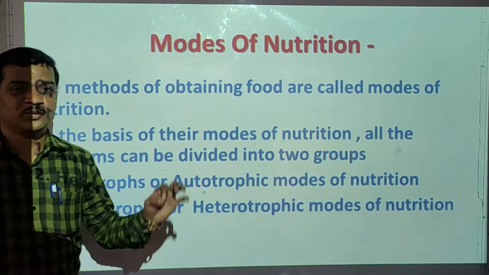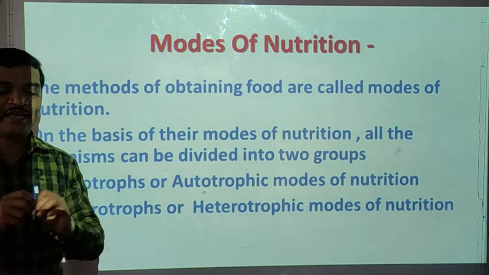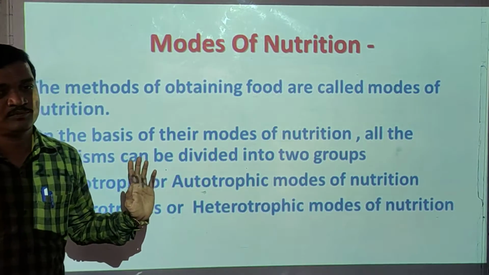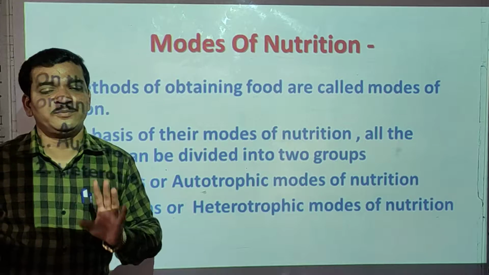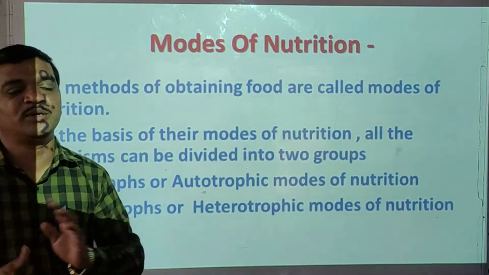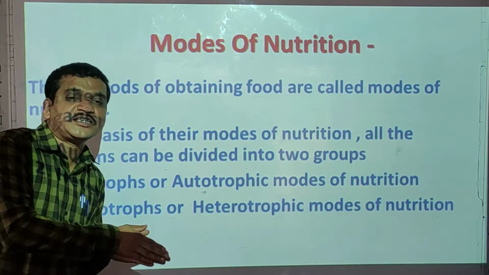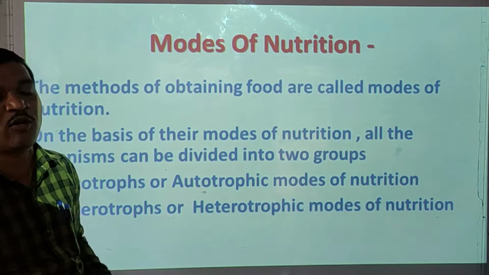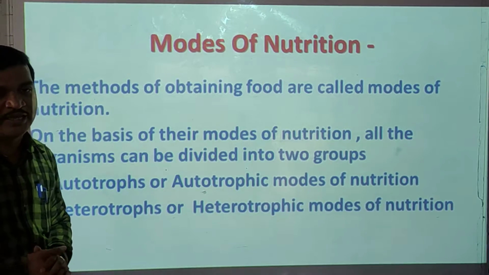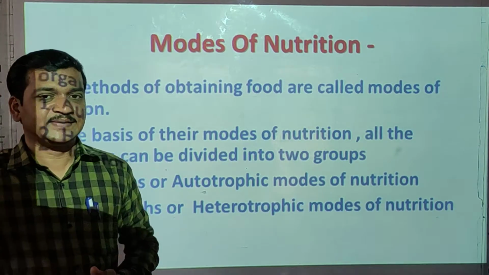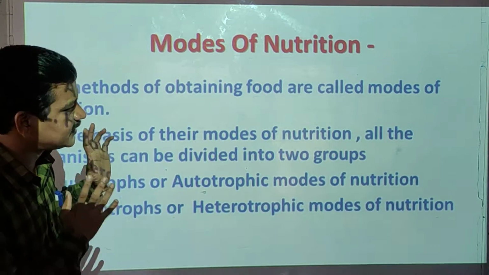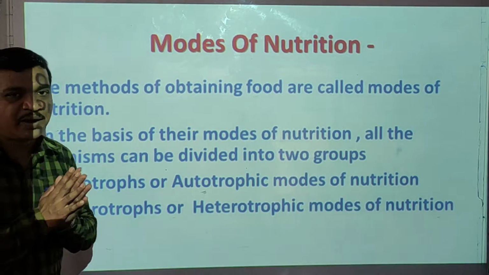Nutrition means what? The process of taking food by an organism. Organism means it may be plant, it may be animal. The process of taking food by an organism as well as the utilization of the food by an organism. Utilization means that food is utilized for the different kind of life process, like digestion, excretion, circulation. So these are the systems. Okay, that systems require energy to work.